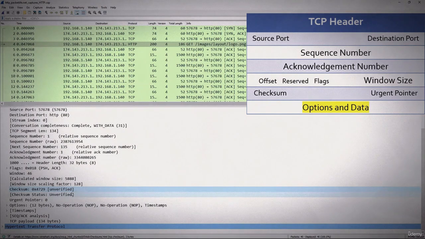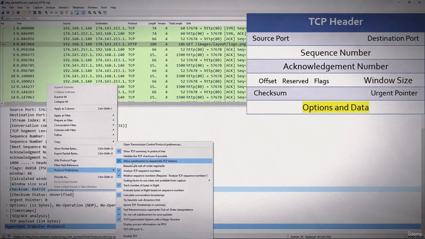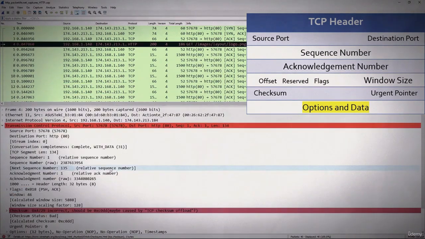We'll go to the protocol preferences, and here it says validate TCP checksum if possible. Now I will select that, and now you see it says it's incorrect and it should be this number. And as you see, there is a little note that says TCP checksum offload. What happens is it offloads to the NIC card and it comes up incorrect.